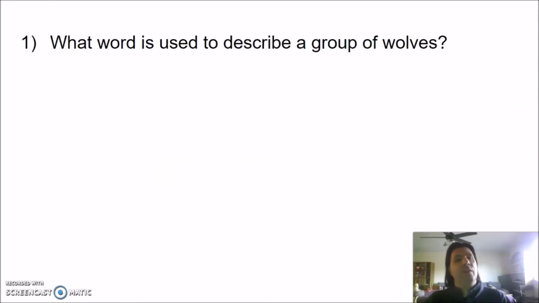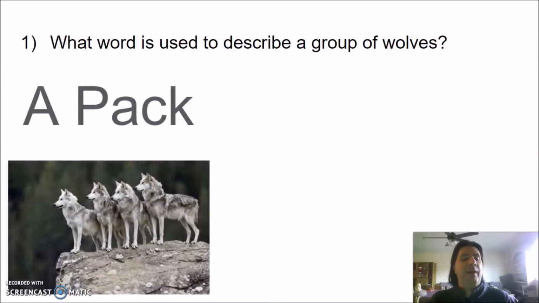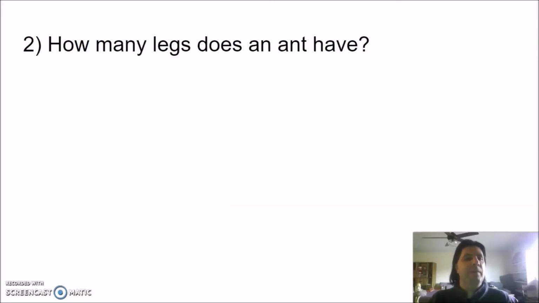Our first question is, what word is used to describe a group of wolves? The answer is a pack. Wolves are very social animals and they tend to gather in big social groups. There's this idea around that there's an alpha wolf in every pack that sort of bosses everyone else around, but that's a myth. Wolves have very complicated social relationships, just like people.